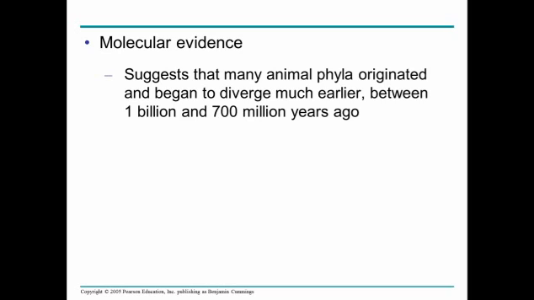So we can look at molecular evidence, looking at the number of differences genetically in DNA or in protein structure, proteins that are shared. And we can see that the animal phyla began to diverge about 1 billion to 700 million years ago. This is where we show differences starting to rack up, as opposed to just on one date for the Cambrian explosion.